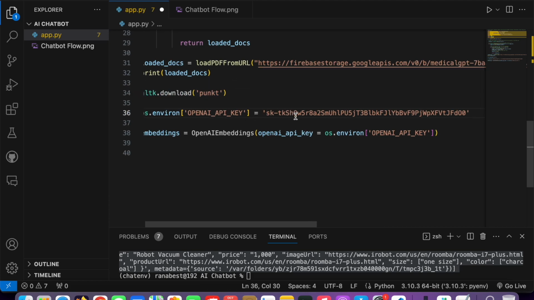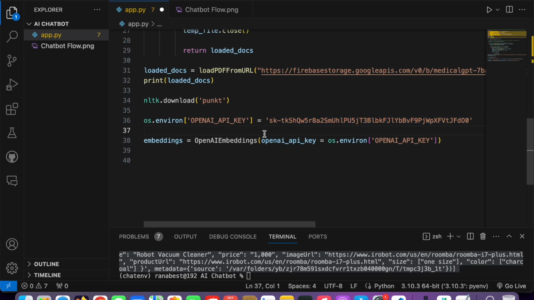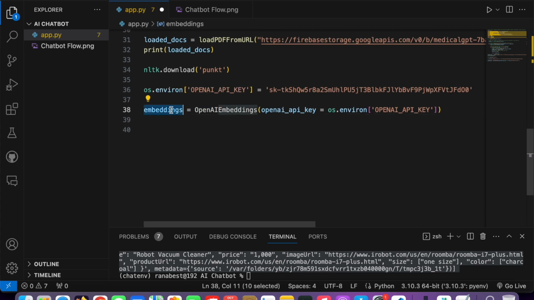Now you need to go to your ChatGPT account and copy your API key. It's so simple. Go to your settings and then copy that API key. It is important, because then we will be able to use their embeddings. So we use this OpenAI embeddings function and load the OpenAI embeddings. This will help us get the relevant chunk from the data.